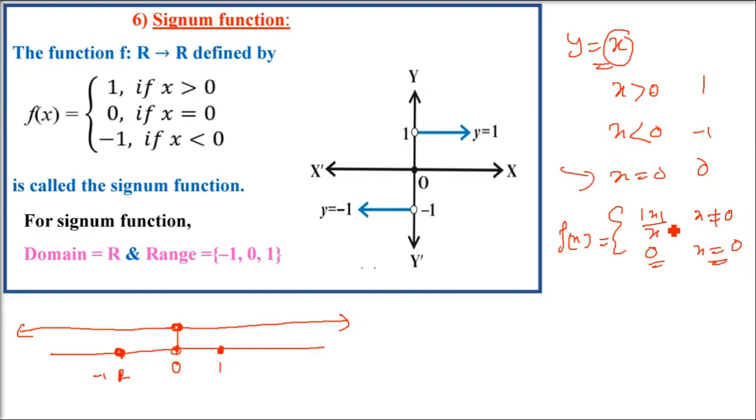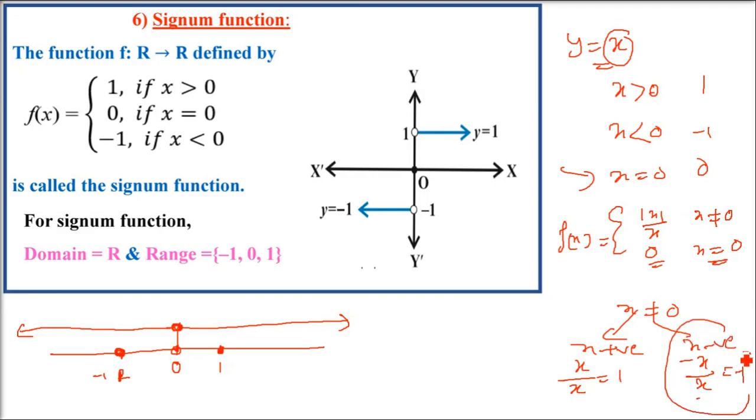When you put x as 0, you get y as 0. But when x is not equal to 0, it can be either positive or negative, either left of 0 or right of 0. When x is positive, mod x will be x, so x by x gives you 1. When it is negative, mod x will be negative x, and negative x by x gives you negative 1. So when x equals 0, y is 0; when x is greater than 0, y is 1; when x is less than 0, y is negative 1. So you have three constant functions.